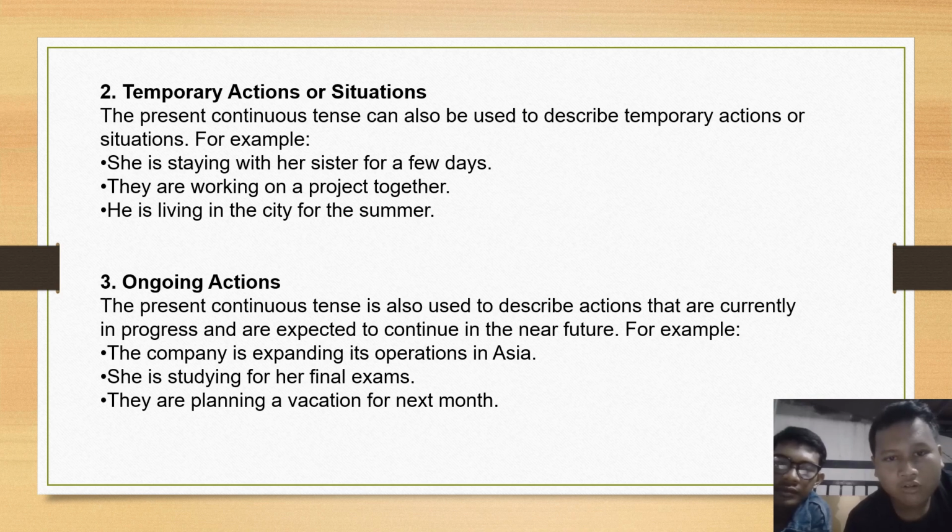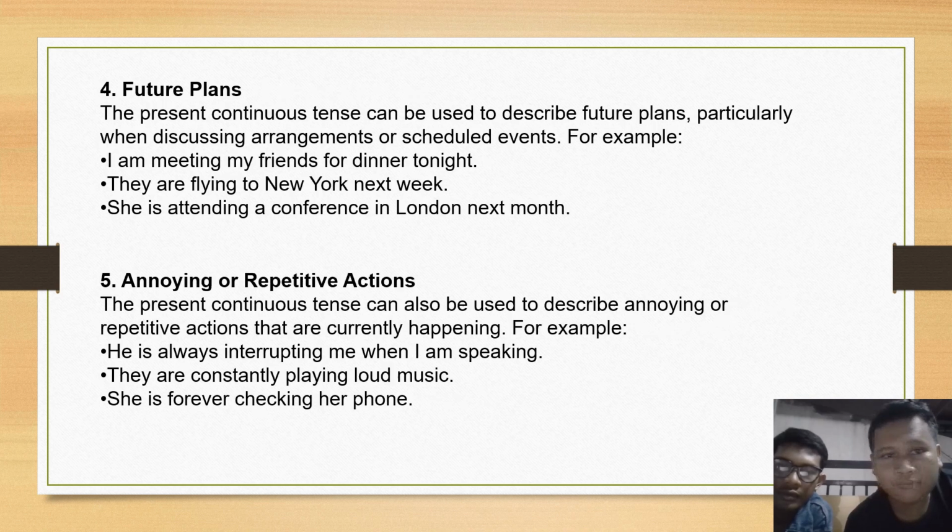3. Ongoing action. The present continuous tense is also used to describe actions that are currently in progress and are expected to continue in the near future. For example, the company is expanding its operation in Asia. She is studying for her final exams. They are planning a vacation for next month.